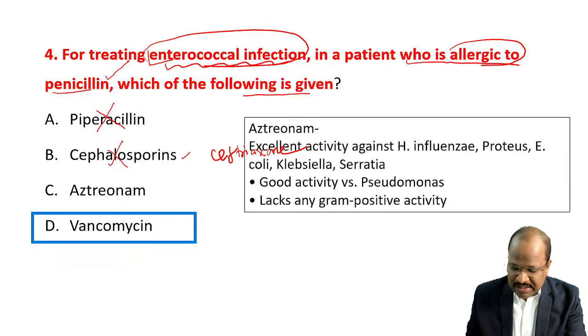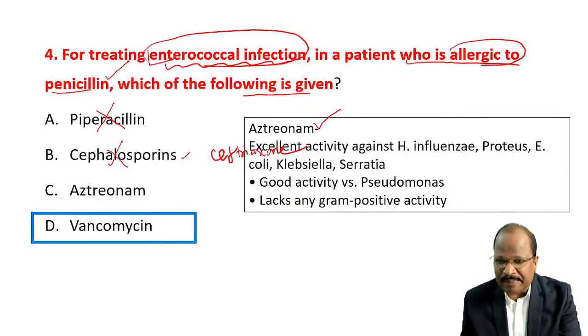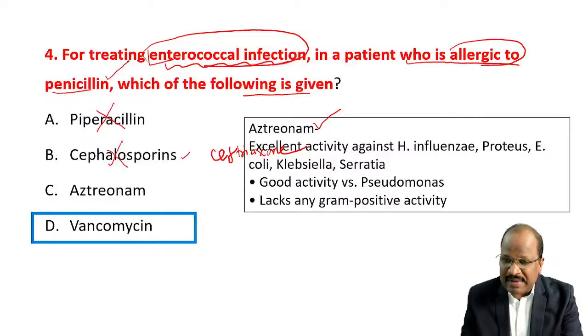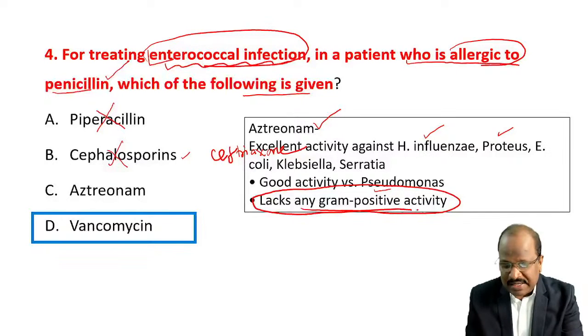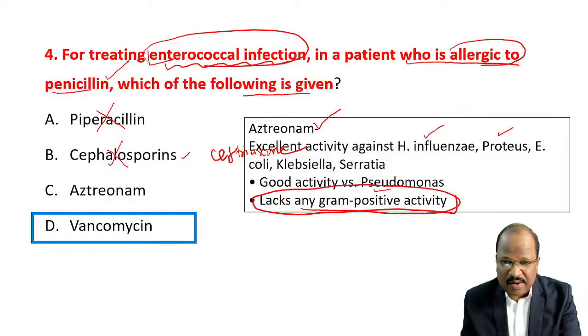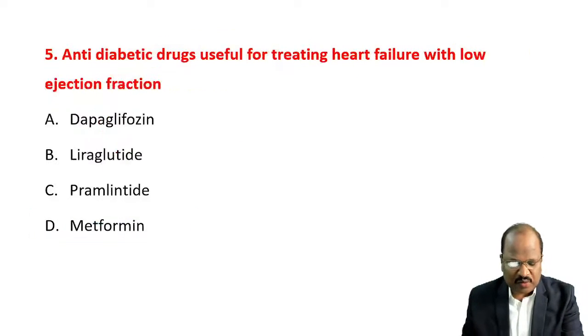See what Goodman and Gilman says. Aztreonam is an excellent drug for treating patients who are allergic to penicillin, but it is effective only for aerobic gram-negative infections like H. influenzae, Proteus, E. coli, Klebsiella, and has good activity against Pseudomonas. It lacks any gram-positive activity. That is the Goodman and Gilman line. So enterococci are gram-positive organisms where we can't use aztreonam. So the better answer is vancomycin. Of course, vancomycin is also an alternative for treating patients allergic to penicillin. So the answer is option D. Coming to question number 5.